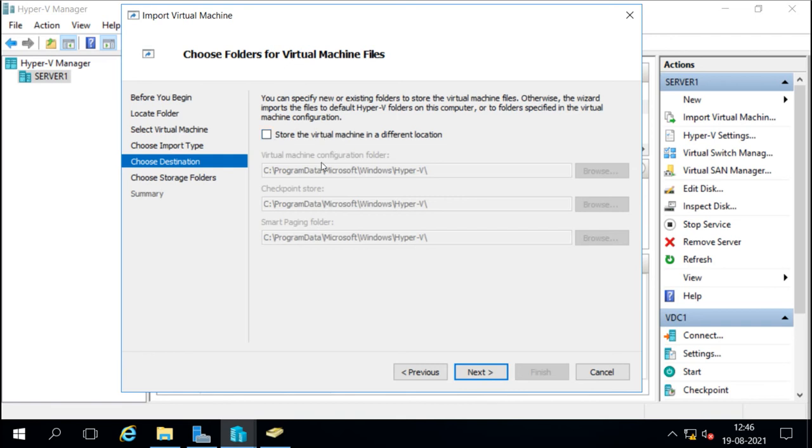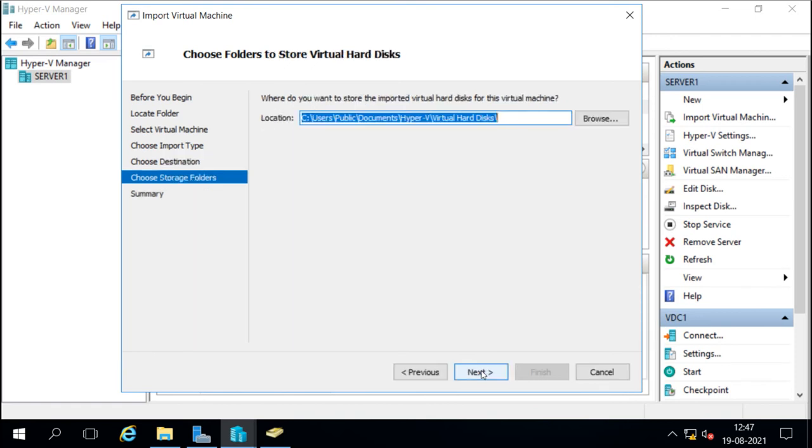Then store the virtual machine in a different location. By default it is going to be stored in the same location as we have configured for Hyper-V. If you want, you can choose a different location here. I will not choose, I will go with the default location. And then, where do you want to store the imported virtual hard disk for the virtual machine? It is going to be the default place. If you want, you can choose a different directory.